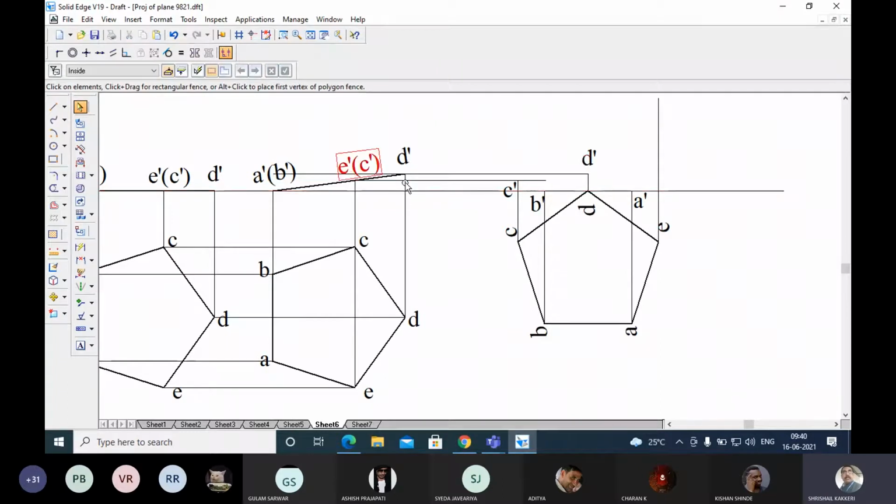And again E, it is coming on this line along with the C. Just I'm extending it and trimming the extra line, and this will be point E dash.